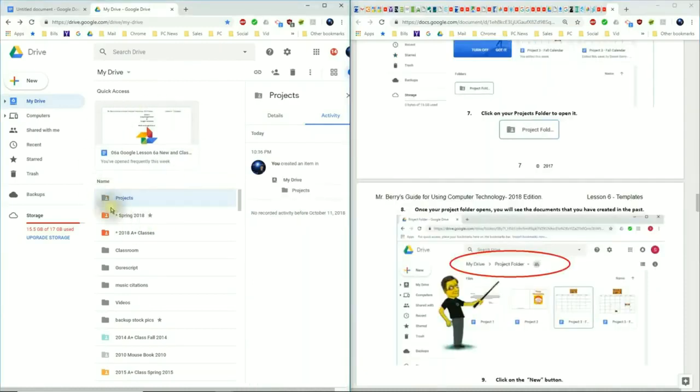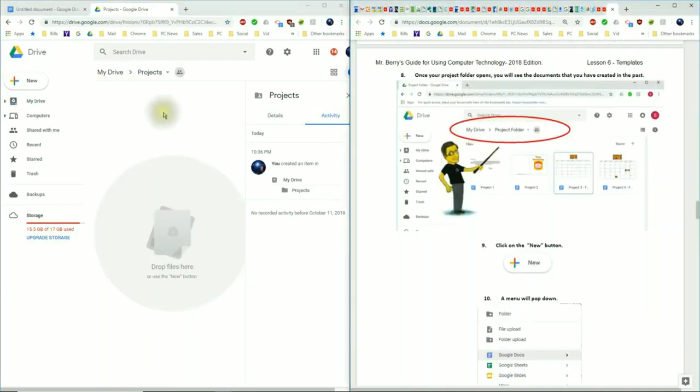What I need you to do is locate your projects folder, and then once you find it, double click it to open it. Once your project folder opens, you'll see the documents you've created in the past. And notice that your address should show the My Drive and then the Projects folder as seen here and here.